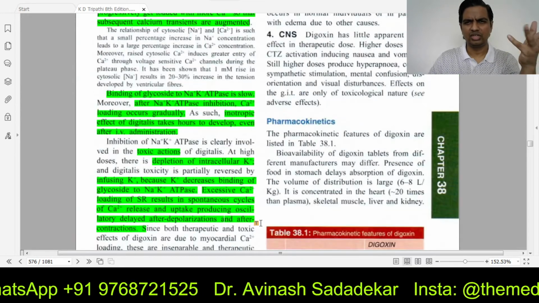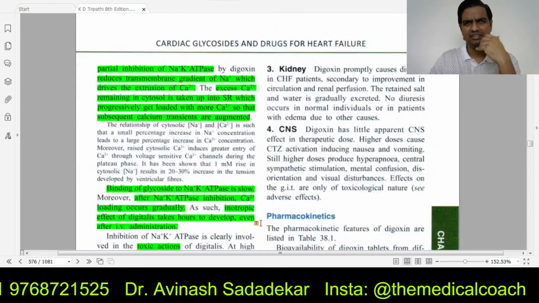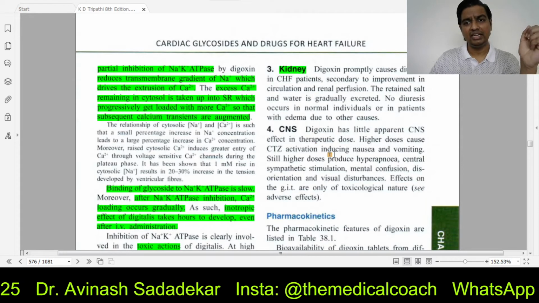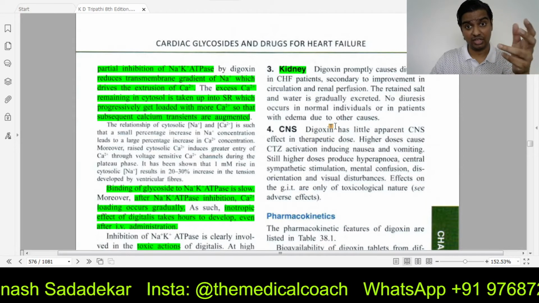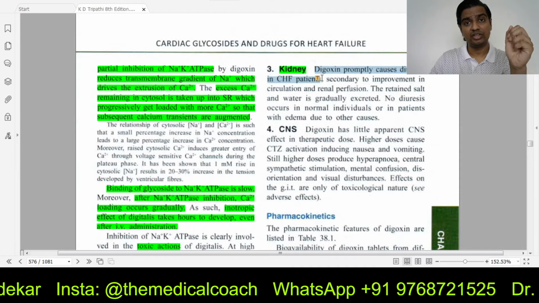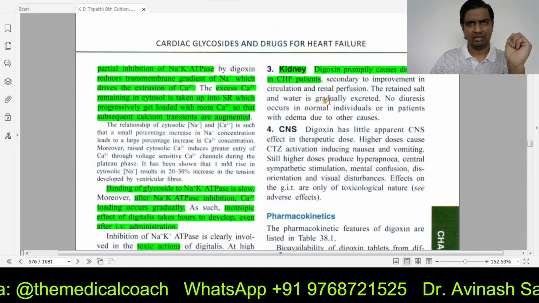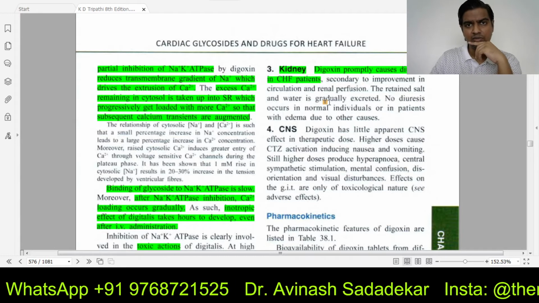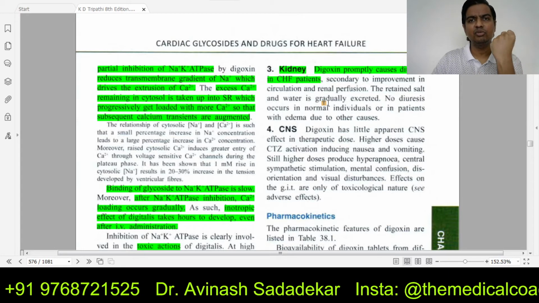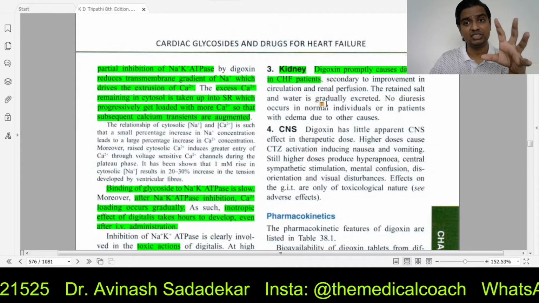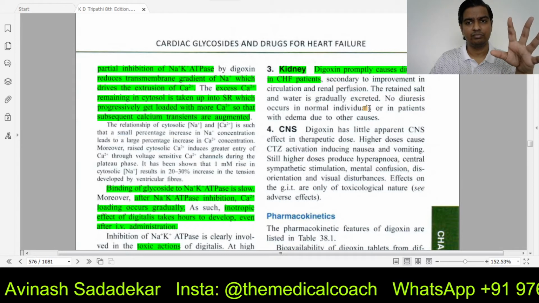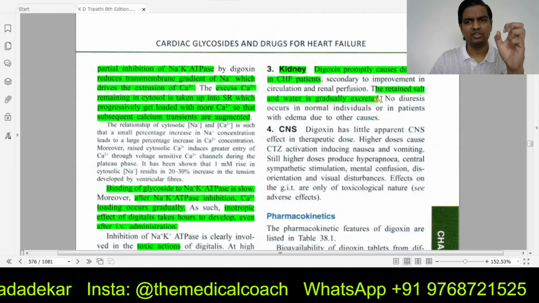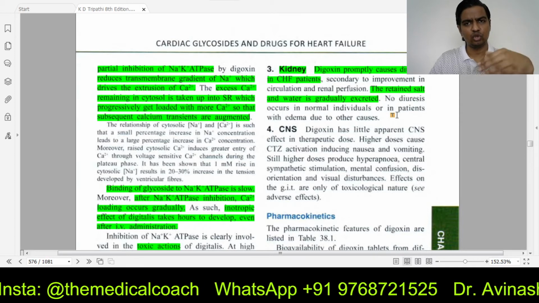Nothing happens to coronary circulation, so you can easily give it for heart patients. In kidney, actually, by improving the circulation, digoxin causes diuresis. Circulation becomes better, renal perfusion, more blood reaches the kidney now, no? So all that extra fluid that accumulates in the body in patients of congestive heart failure is being removed. Slowly and gradually, whatever salt and water was retained is thrown out.